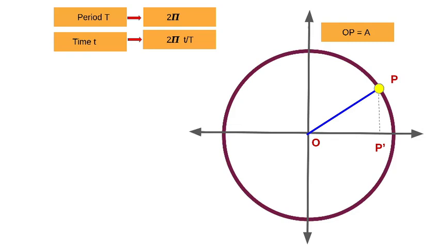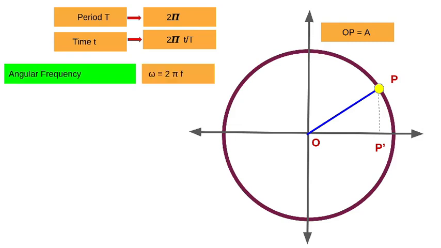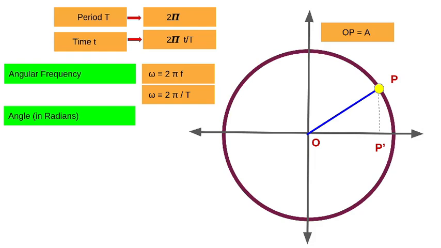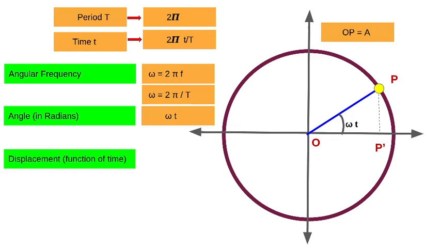And we know that omega is nothing but the angular frequency, which is equal to 2 pi f and which is equal to 2 pi by capital T. So the angle covered in the small time t is nothing but omega t. Now we can conclude that the displacement is a function of time where f of t is equal to A cos omega t.